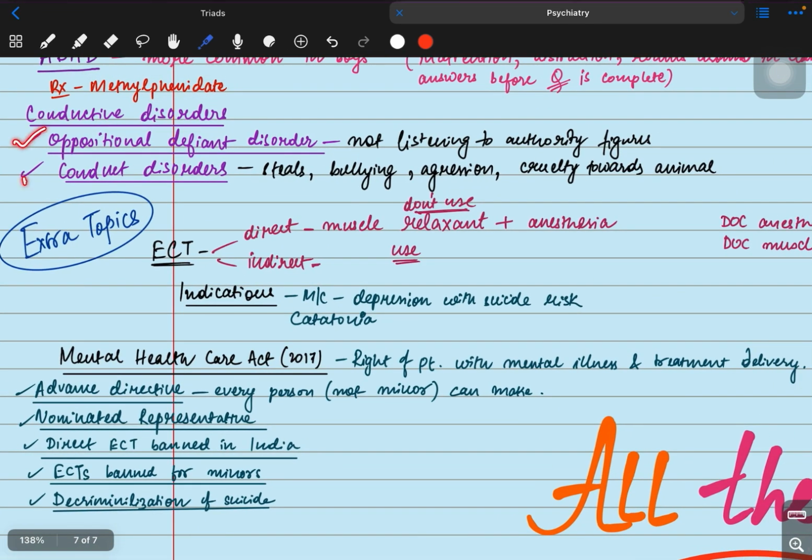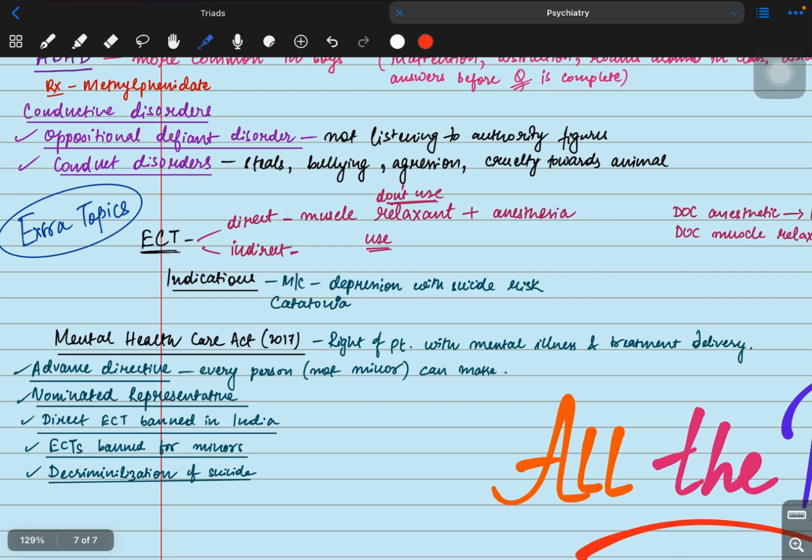Now coming to conduct disorders, we have two. Oppositional defiant disorder means the child is not listening to authority figures, to adults or any authority, such as a class teacher. And in conduct disorder, the child performs antisocial behavior like stealing, bullying, aggression, and cruelty towards animals. So this is the difference between the two.